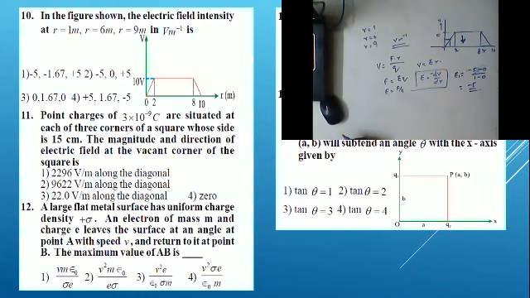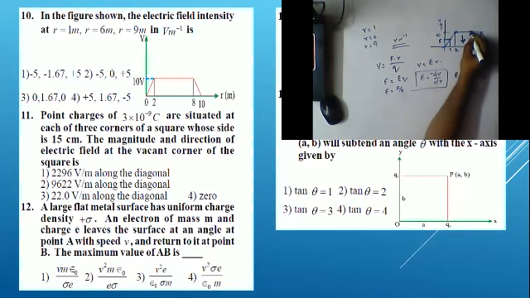Minus dV by dr. So here the position is what, guys? We already know from this, this is 5, this is 1. So it is like finding the slope formula: v2 minus v1 by r2 minus r1. So v2 is 5, v1 is 0. Okay, so minus 5 minus 0 by 1 minus 0. So this will be equal to how much, guys? Minus 5.